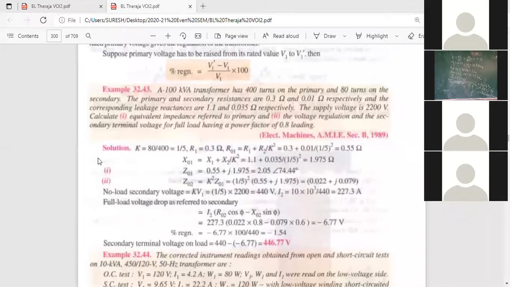Polar form only. Okay, polar form also you can take, no problem. How much are you getting? 0.077 at an angle of 73.4, sir.